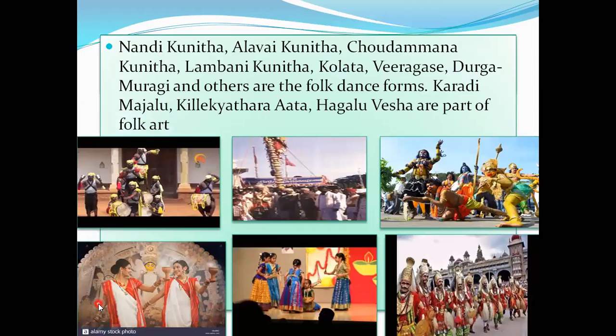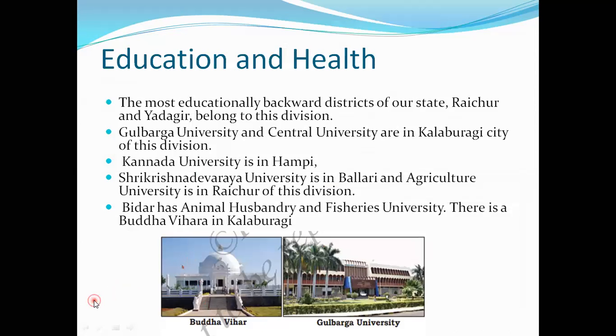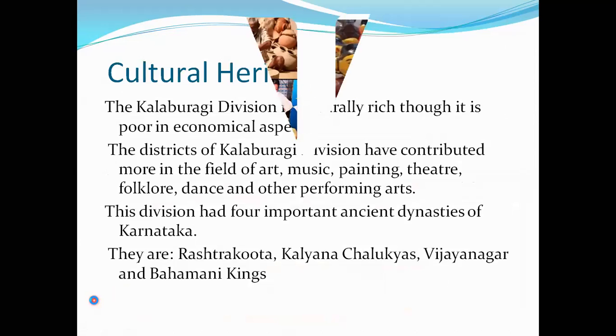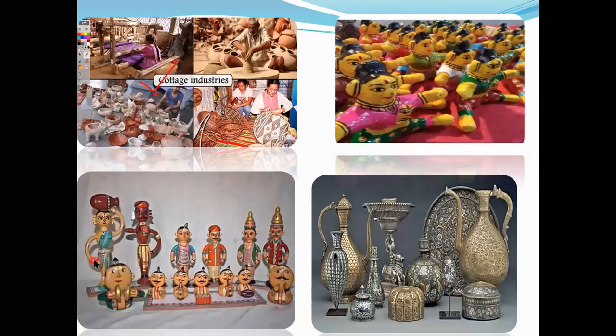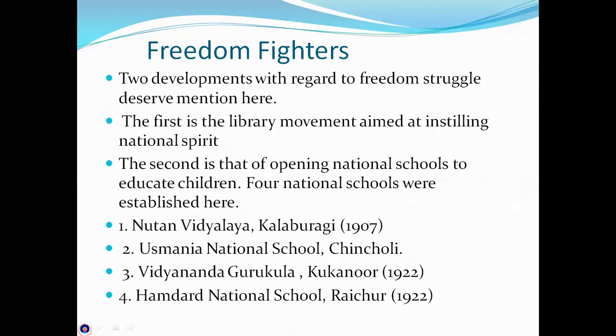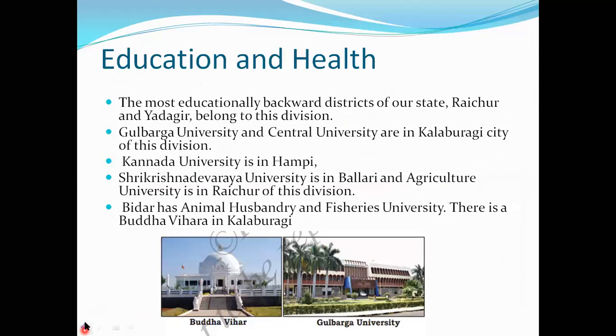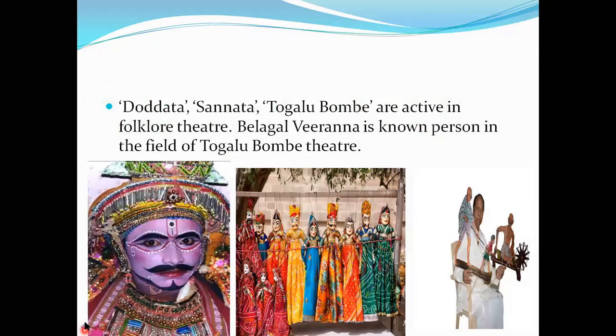Next, children, folklore. Next, we have to move on to folklore. Doddata, Sannata, Togalagombe. Okay, children, Doddata, Sannata. So Doddata, Sannata and Togalagombe are active in the folklore theatre.